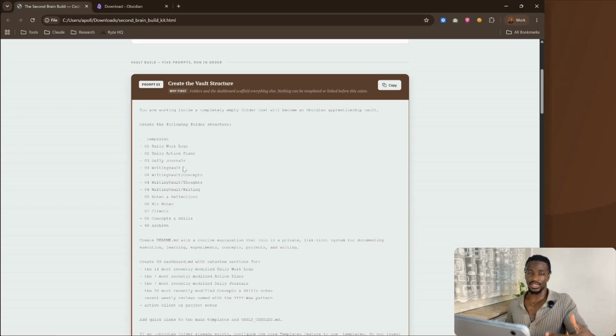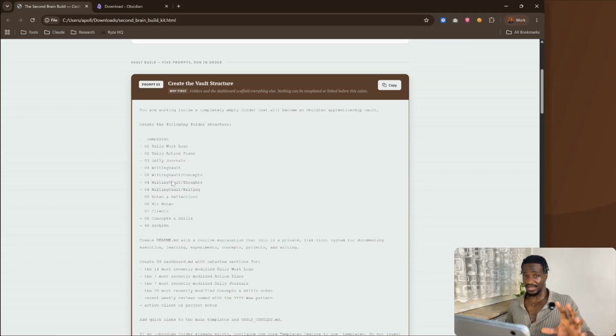And I actually have a really intuitive way of connecting those two. Every time I fill out my action plan, I basically get an automatic log of my day generated from the fact that I just filled out that plan, and daily journals. And then there's some extra things here I have, like my writing vault. So if you do any writing, it's great for that. My biz notes, and then stuff for clients.